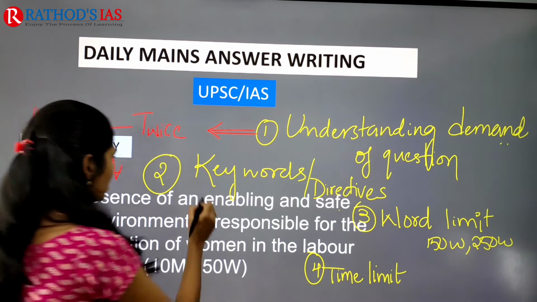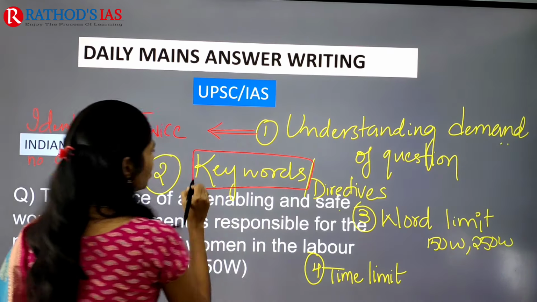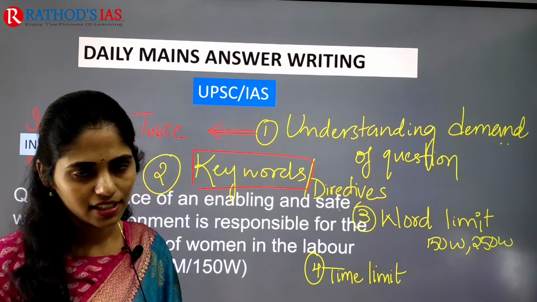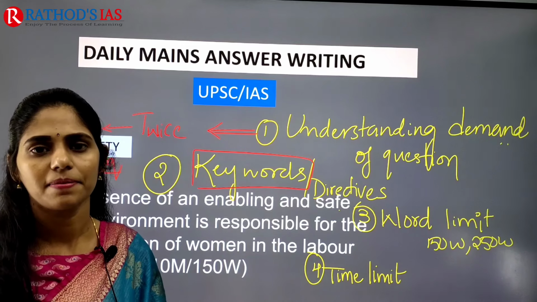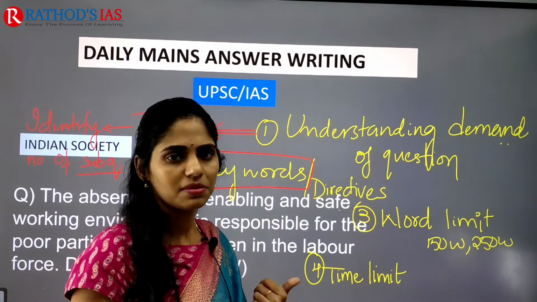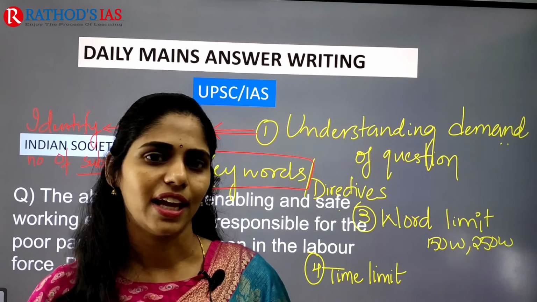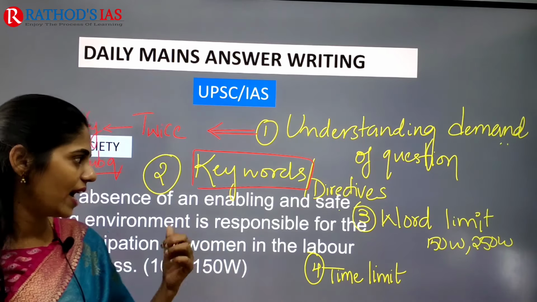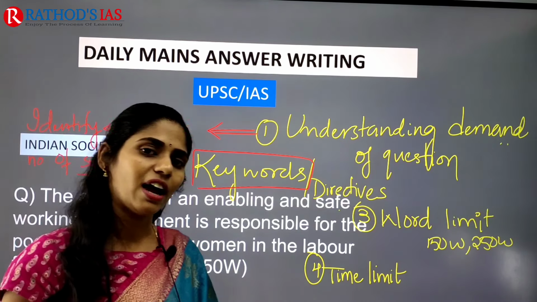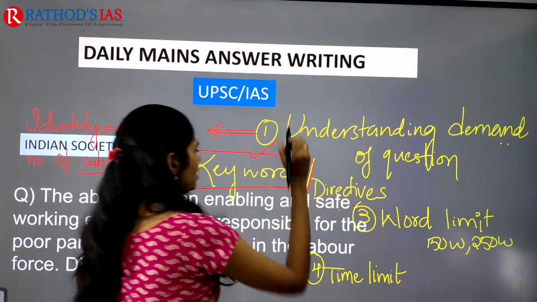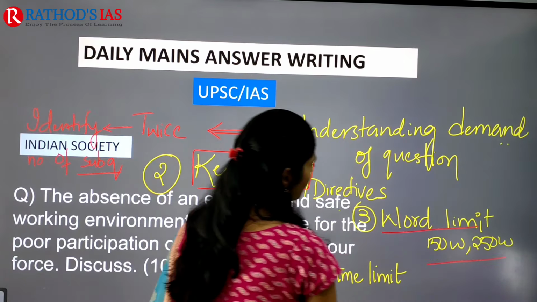And you have to see keywords. There will be keywords or directives like discuss, analyze, critically analyze, evaluate, enumerate, critically evaluate, substantiate, illustrate, like that. You have to know the exact meaning of that directive and what you have to write. So that is about keywords. And the third one is word limit.